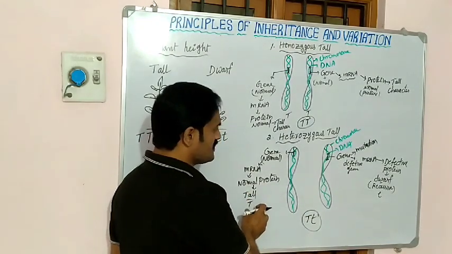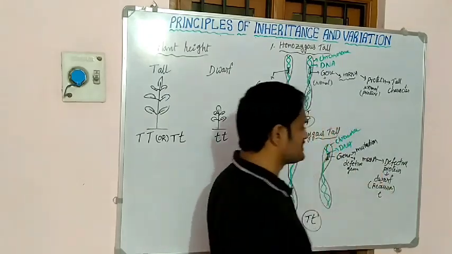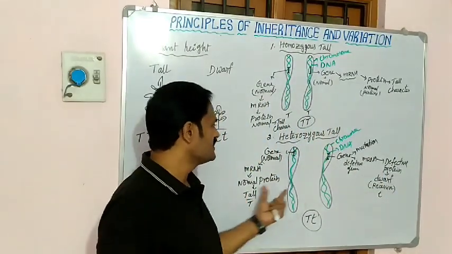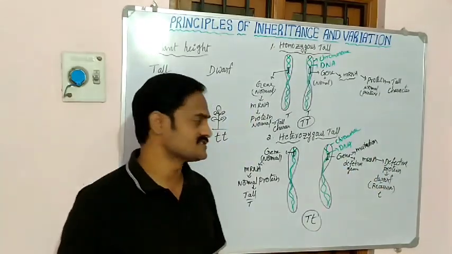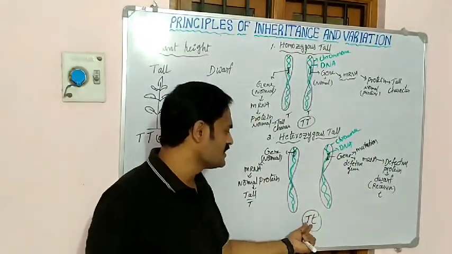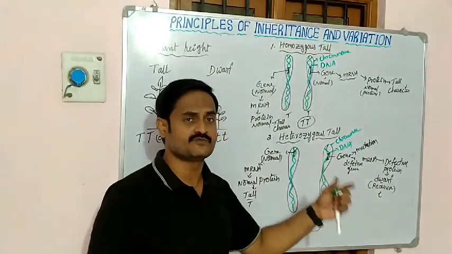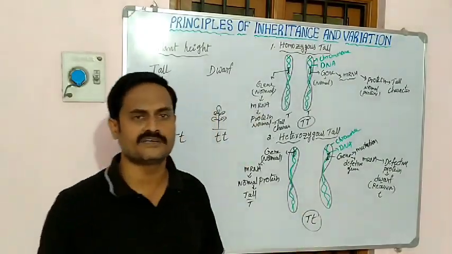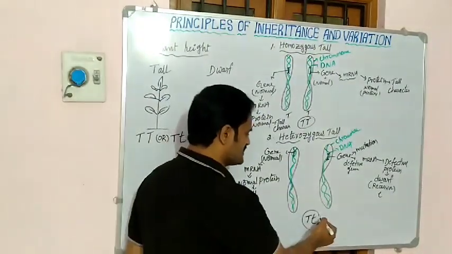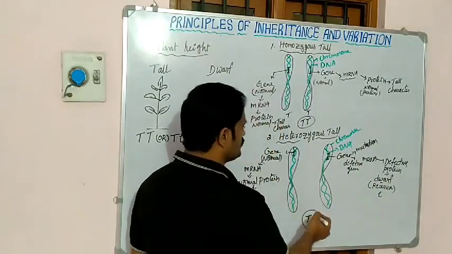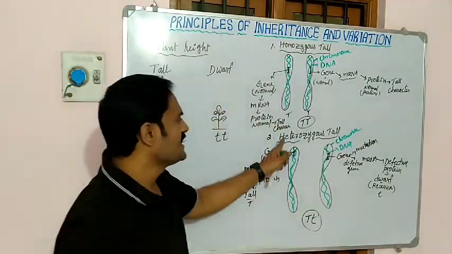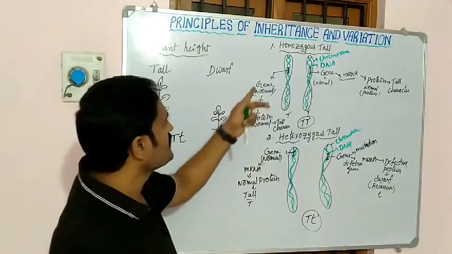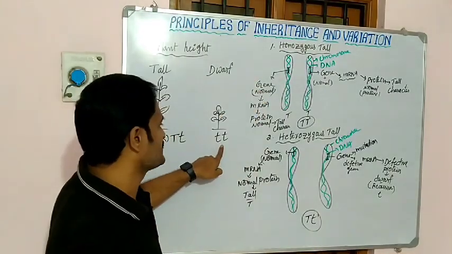Here a pure tall, here recessive. That means here we will see tallness, and here dwarfness. One gene is tall, another gene is dwarf, but always capital T is the dominant character. For that reason, it belongs to which type of plant? Heterozygous plant.